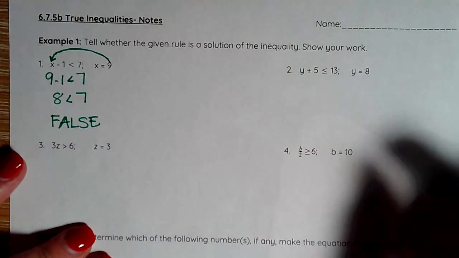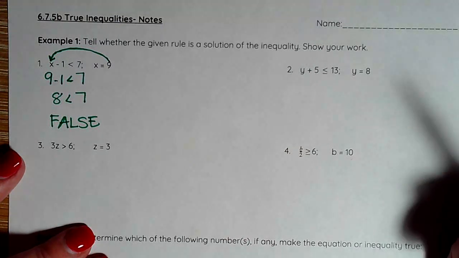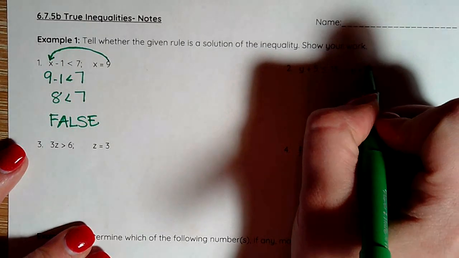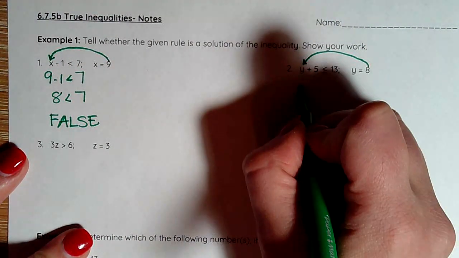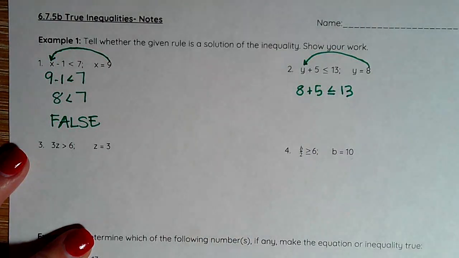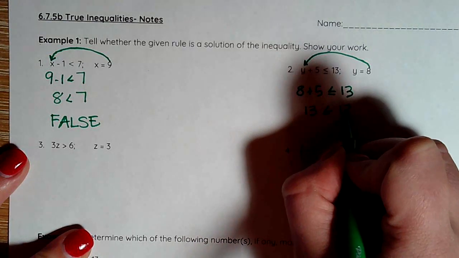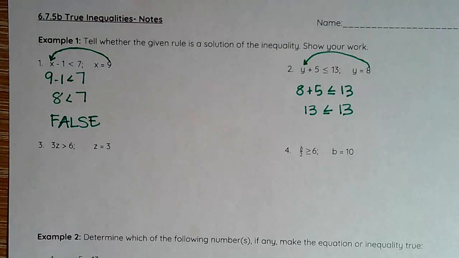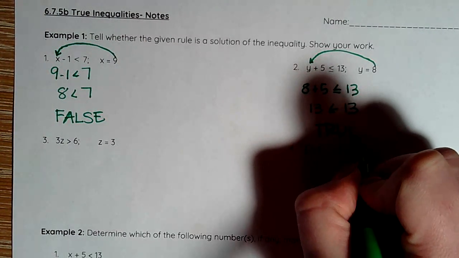Moving on to number 2, we've got y plus 5 is less than or equal to 13. Again, I take my 8 and substitute it in for y. I've got 8 plus 5 is less than or equal to 13. Simplify it, giving me 13 is less than or equal to 13. Well, 13 is not less than, but it is equal to, so therefore my statement is true.